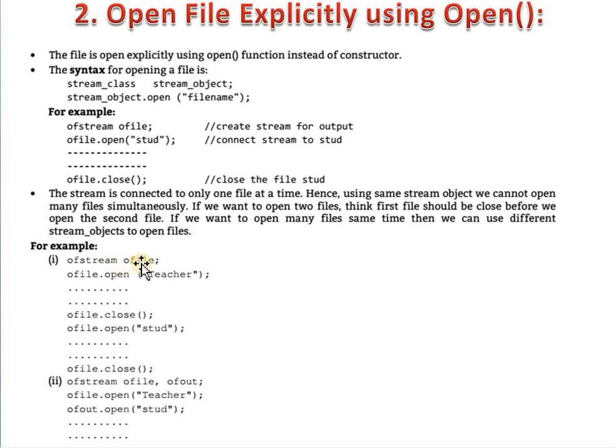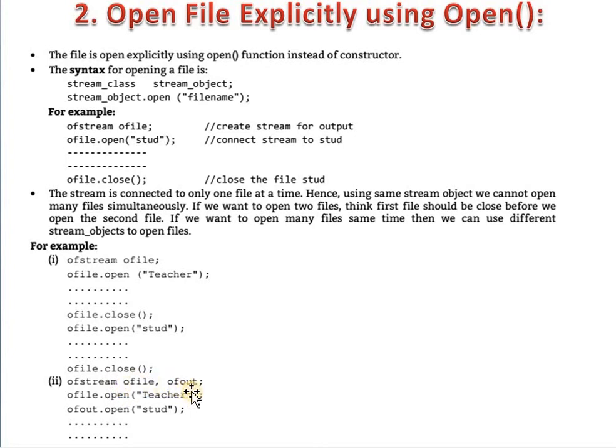Let's see another example. Here we are using a stream class, that is ofstream, that has an object ofile, and by using that stream class object we are calling the open function, and for that open function there is a parameter, that is the file name. Here the teacher file is opened with the ofile object.